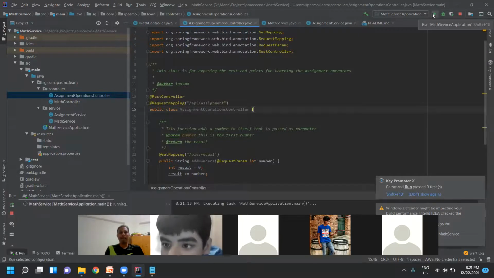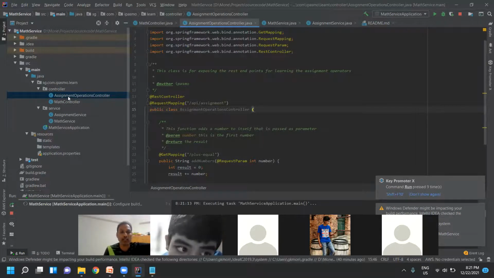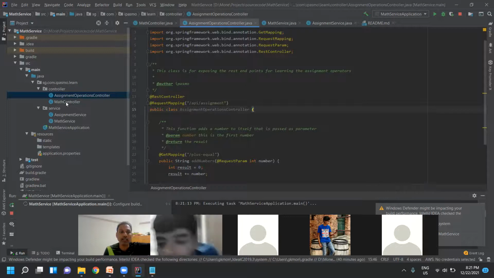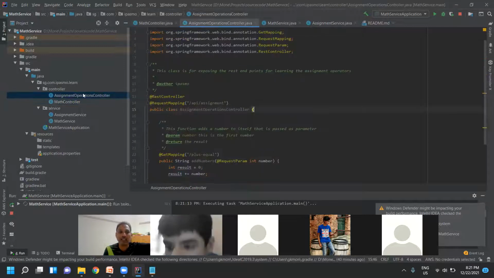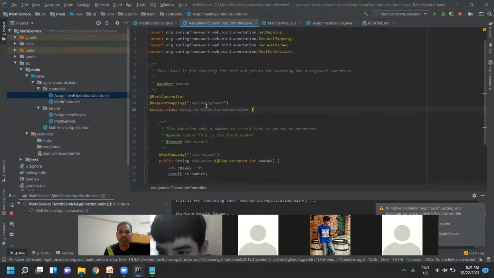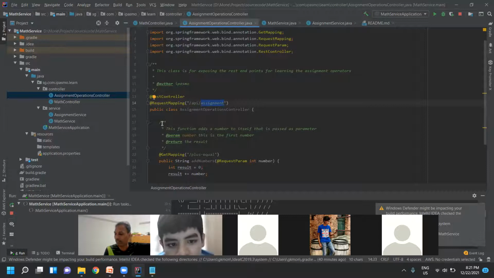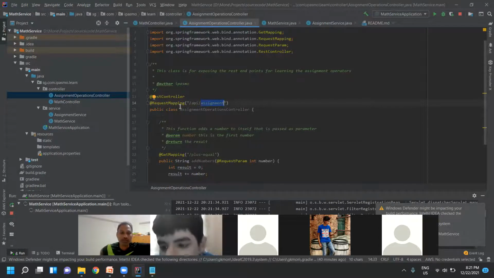So it is the math service. No, it is another controller, right? Oh, this is another controller. You see, assignment operations controller. Yeah. So for math service, the endpoint is math. Oh, I forgot that. So for assignment operator, I gave it as assignment here. I forgot that you are using a RESTful endpoint.